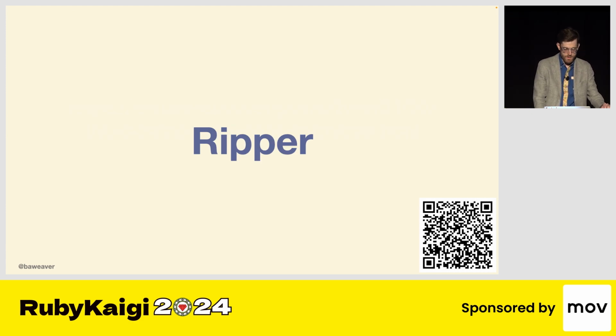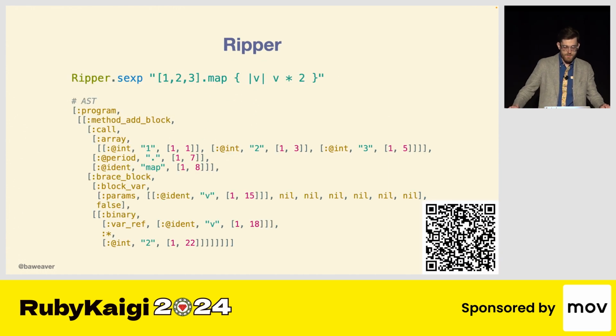So we start off with Ripper, which is built into Ruby core itself. Back in 2019, and even semi-recently, it was considered the de facto Ruby parser and is actively maintained by the core team. But as you can see from that output, that's very hard to interact with. It's a lot of arrays, a lot of nested structure. I'm still not sure to this day what all those nils are exactly for. I'm sure someone smarter than me could explain this. But programmatically, it was very difficult to work with, but it did give us our first actual area where we could interact with ASTs and do something. And RuboCop and a lot of original tooling was built on top of this.